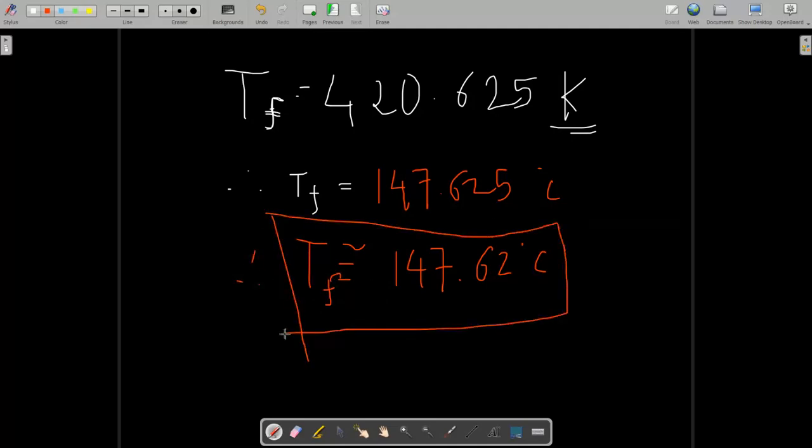As your temperature reduces, the pressure reduces. So we have to reduce the temperature of the air to 147.62 degrees Celsius, and below this temperature the piston will begin to move. So this is the main question of today's discussion.